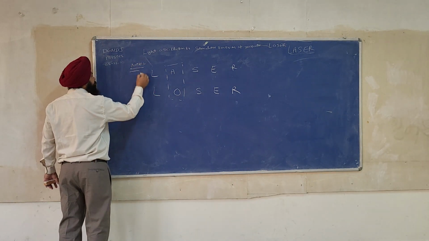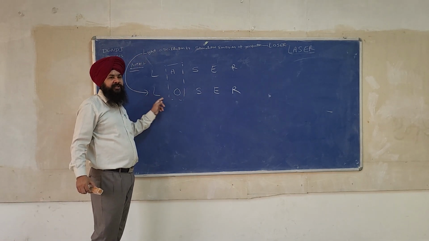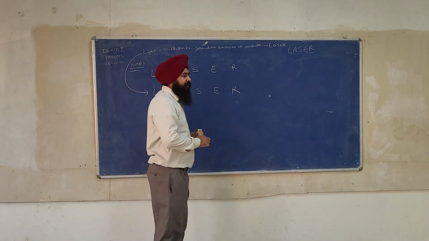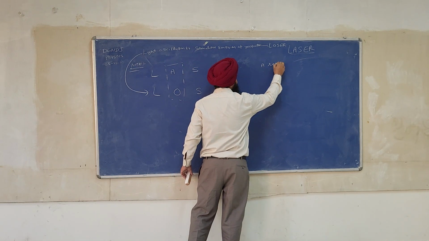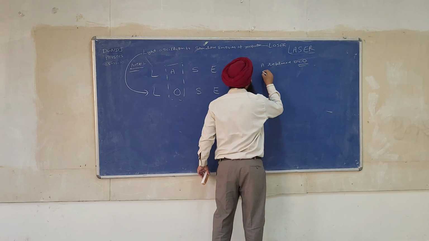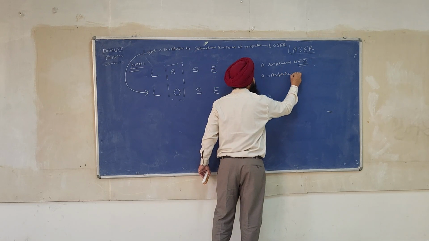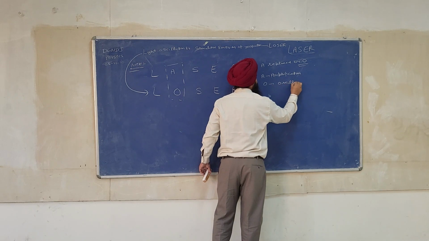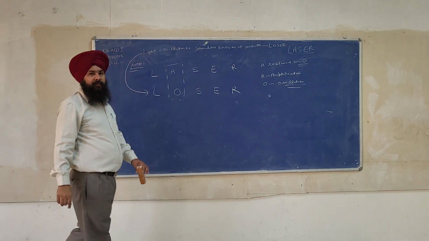And the LOSER is basically light oscillation. This is called light oscillation by stimulated emission of radiation. This is called light amplification by stimulated emission of radiation. So A can be replaced by O, where A stands for amplification and O stands for oscillation.